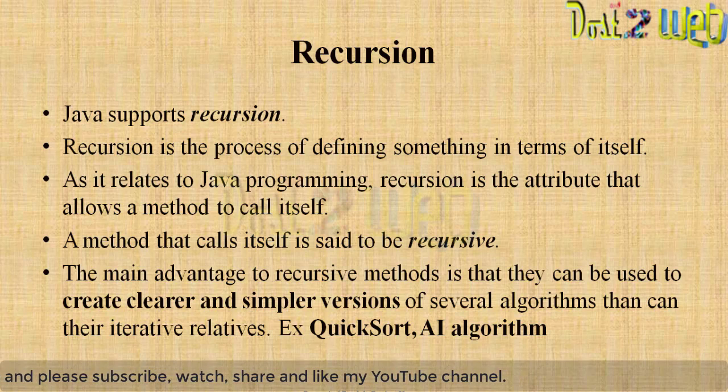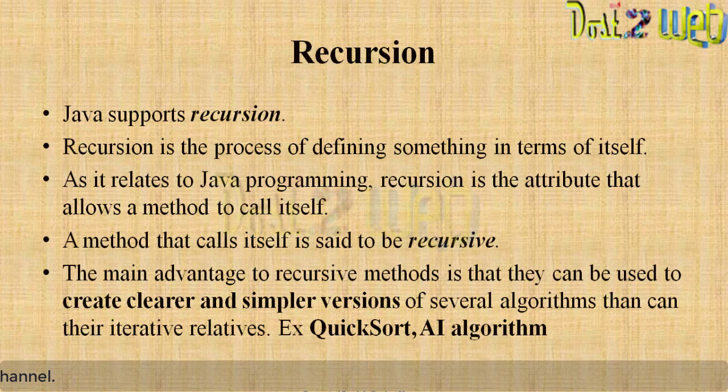So what is the benefit of using recursion? Using a recursive method, you can create a very clear and simple version of several algorithms, compared to iterative approaches, that means for, while, do while looping.